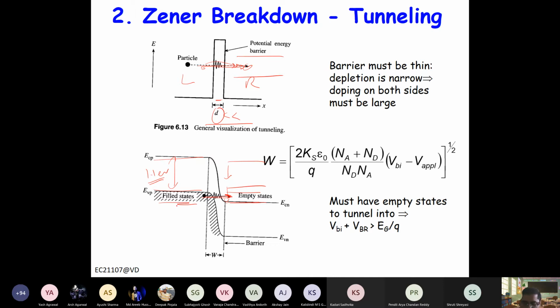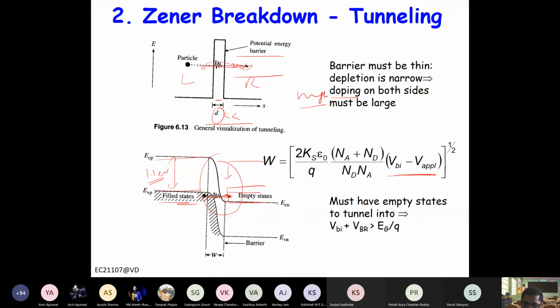So two things are required. Narrow barrier means high doping, right? High doping. And then a state should be there. It means it should be a few volts, right? So that the carrier can tunnel through. And you can see here V_BI plus V_F minus V applied. This is again in reverse bias.